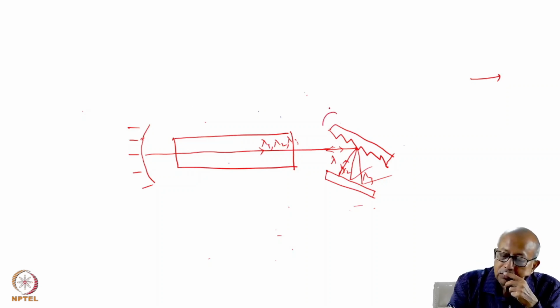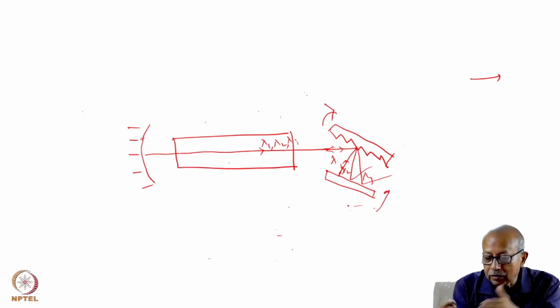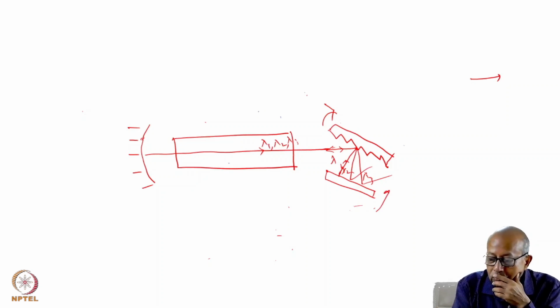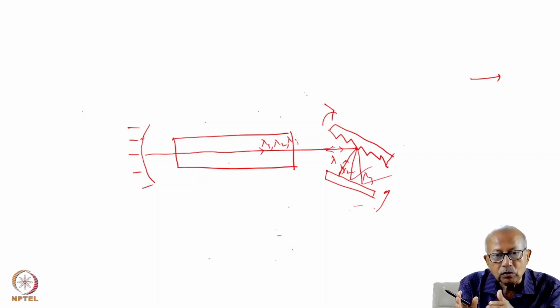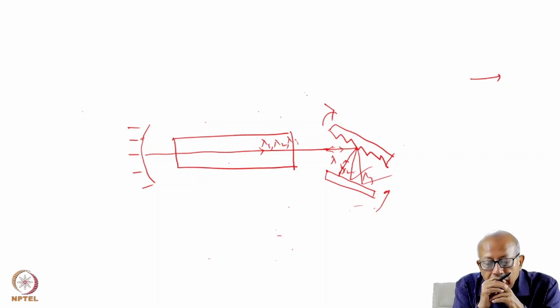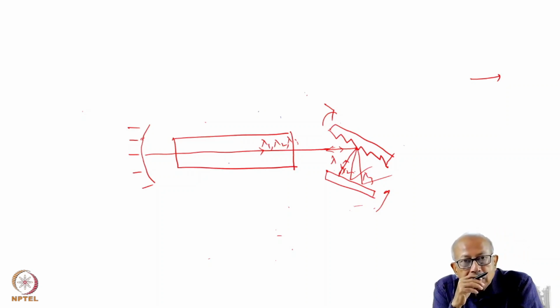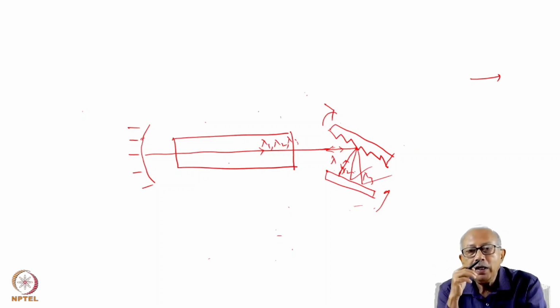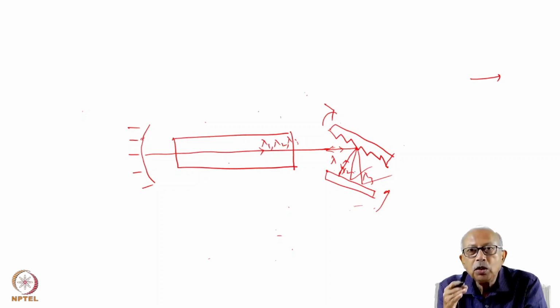Either you can tune the grating, or you can even rotate this, angle tuning. You can choose different wavelengths. So this way, you can actually tune the wavelength of the laser. As a matter of fact, grating is very widely used as a tuning element for a variety of lasers. And in fact, the resolution power of grating far exceeds that of prism generally.